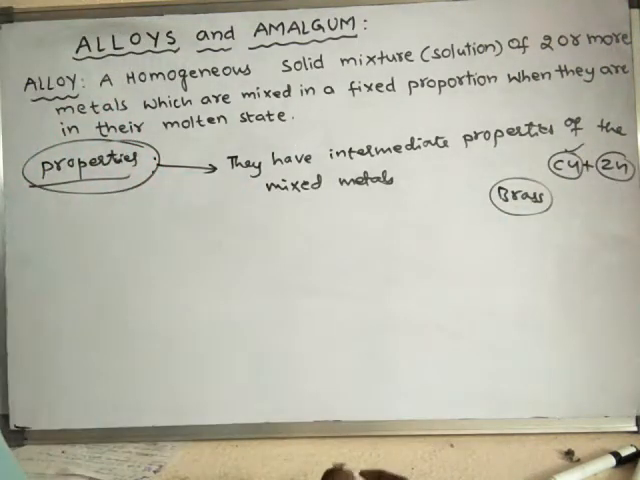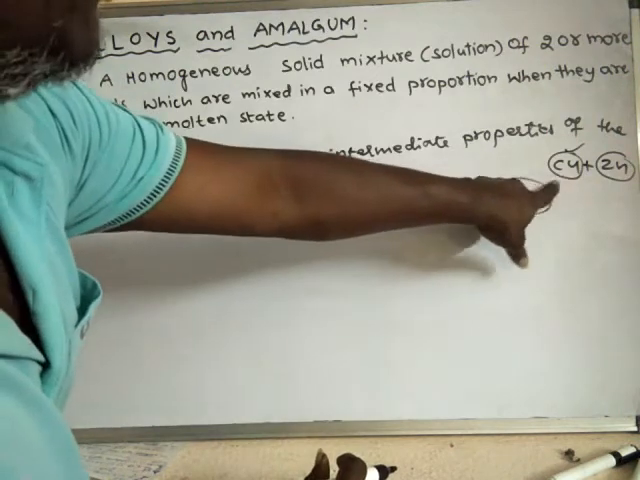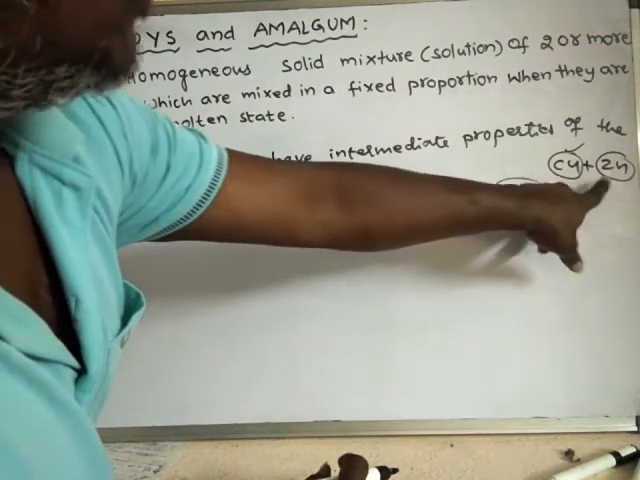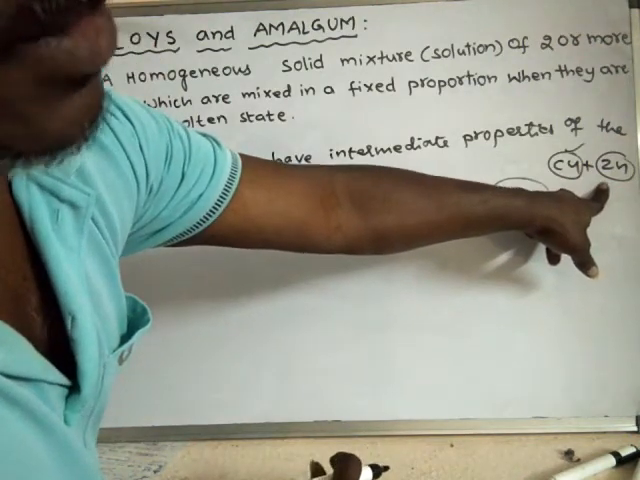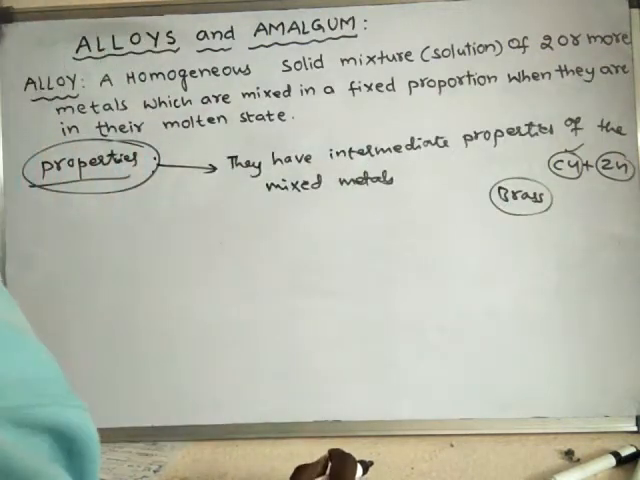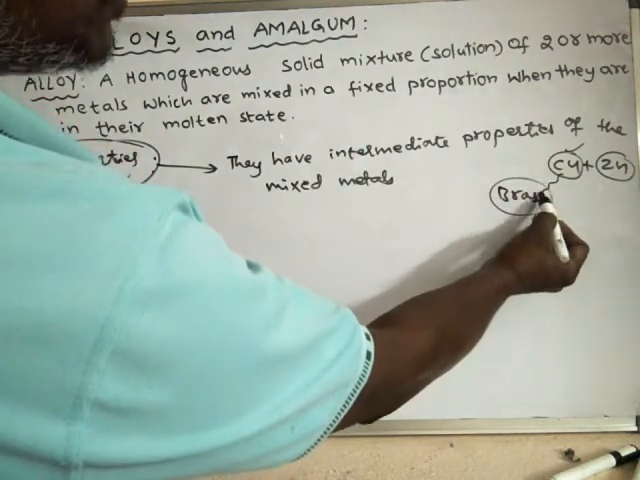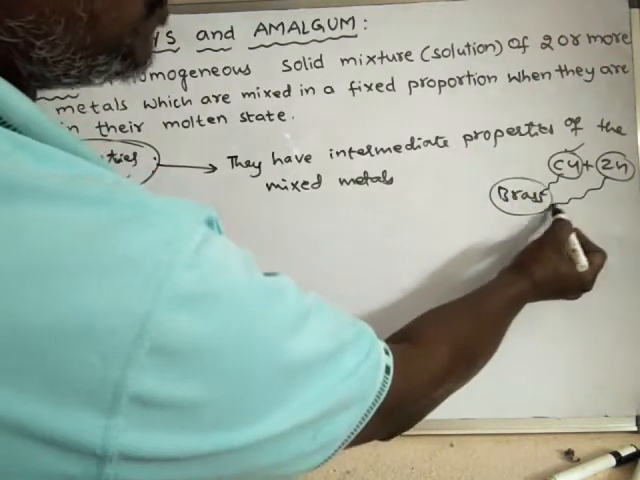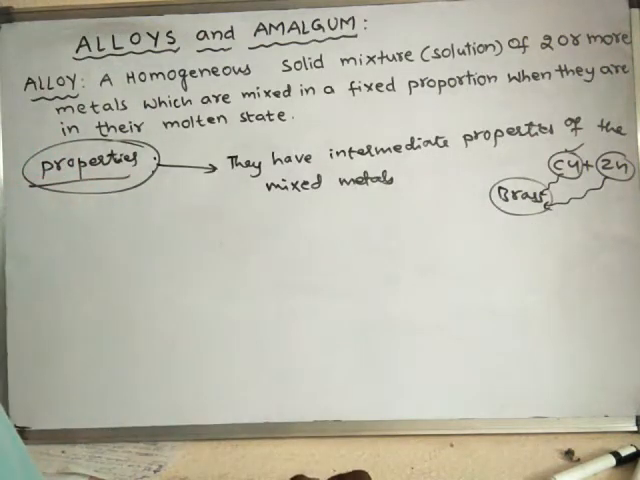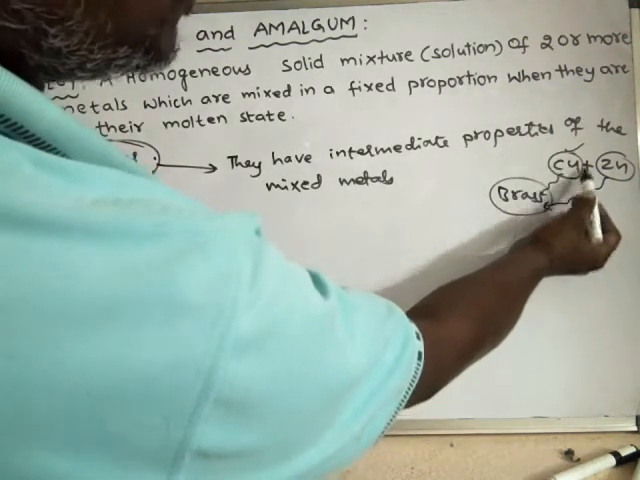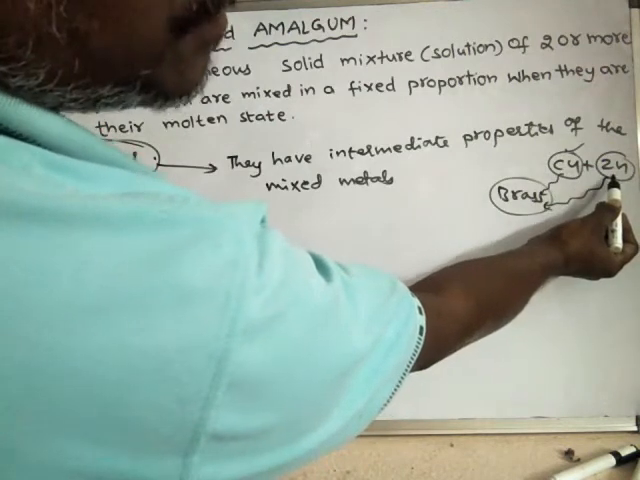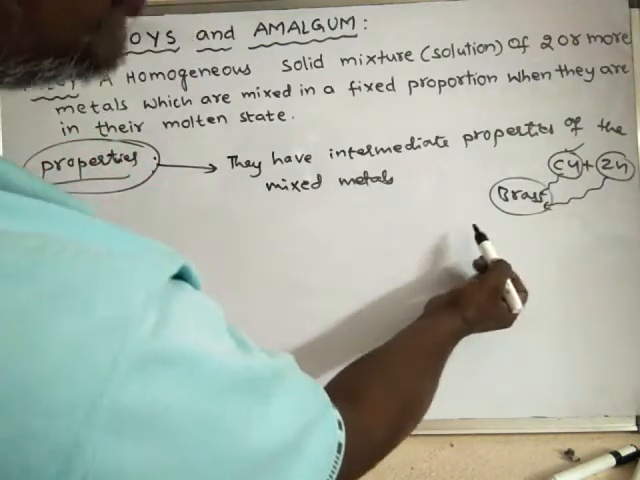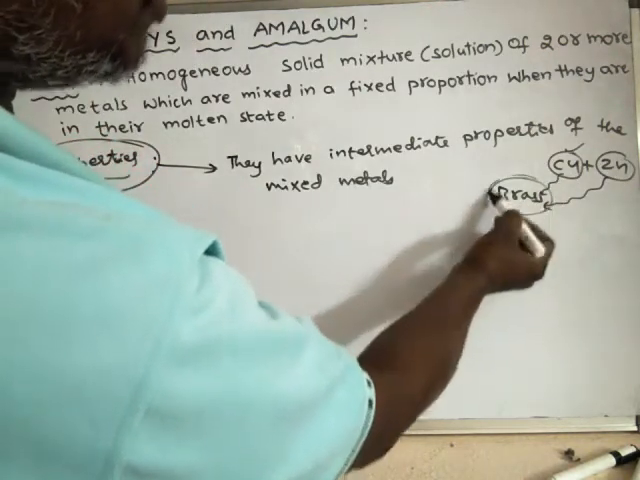Copper has some better properties and also some properties which are very weak. Zinc also has some better properties and some weak properties. So what happens? Only the better properties of copper and the better properties of zinc are exhibited by brass. Some properties which are not shown by copper are shown by zinc, and some properties not shown by zinc are shown by copper. So all the missing properties are present in brass.